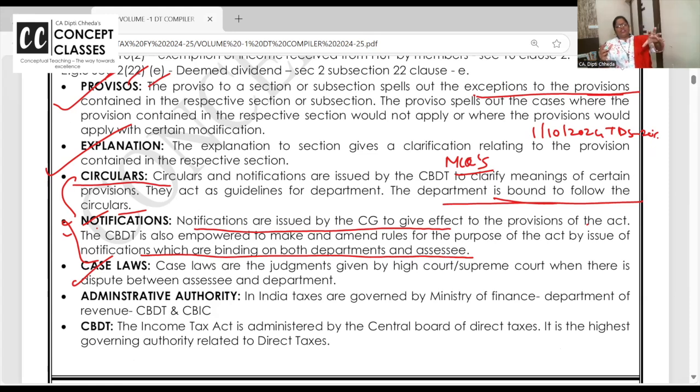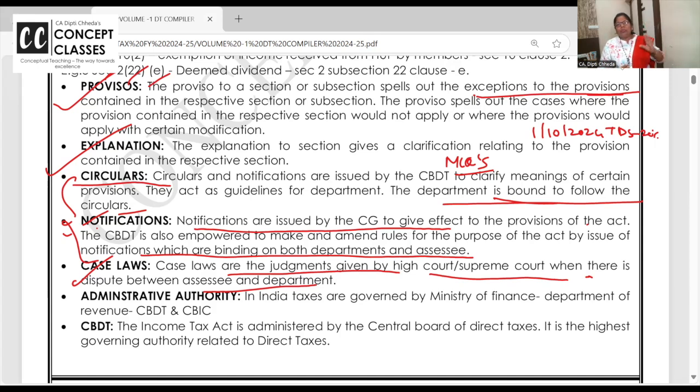Then there are certain case laws, judgments, where there's a conflict. They said in such and such case, this is allowed, this is not allowed. The decision of the case law in High Court and Supreme Court becomes as good as a rule, and others can apply. In Sohanlal versus the ACIT, Assistant Commissioner, this is the conclusion, and so this is allowed. So case laws are judgments given by High Court and Supreme Court when there is a dispute between assessee and department, and it is as good as law.